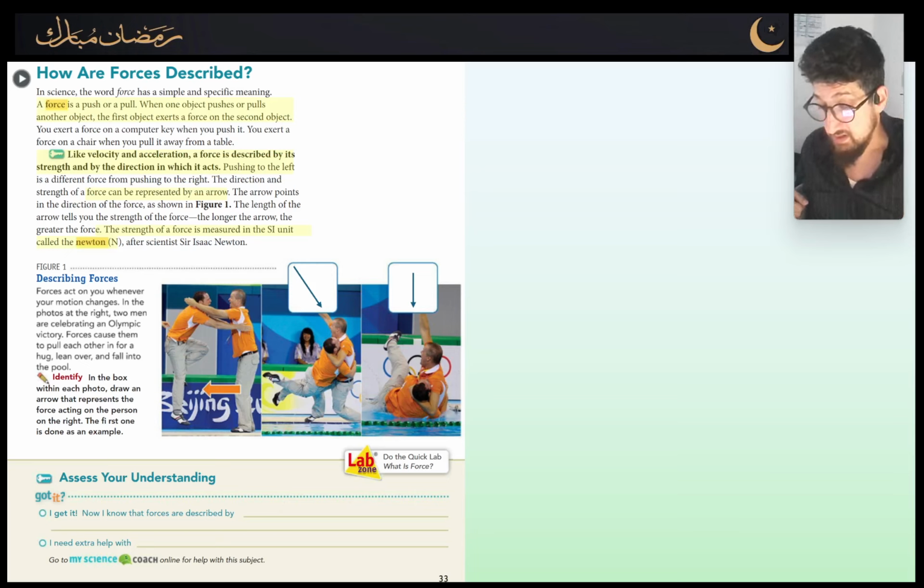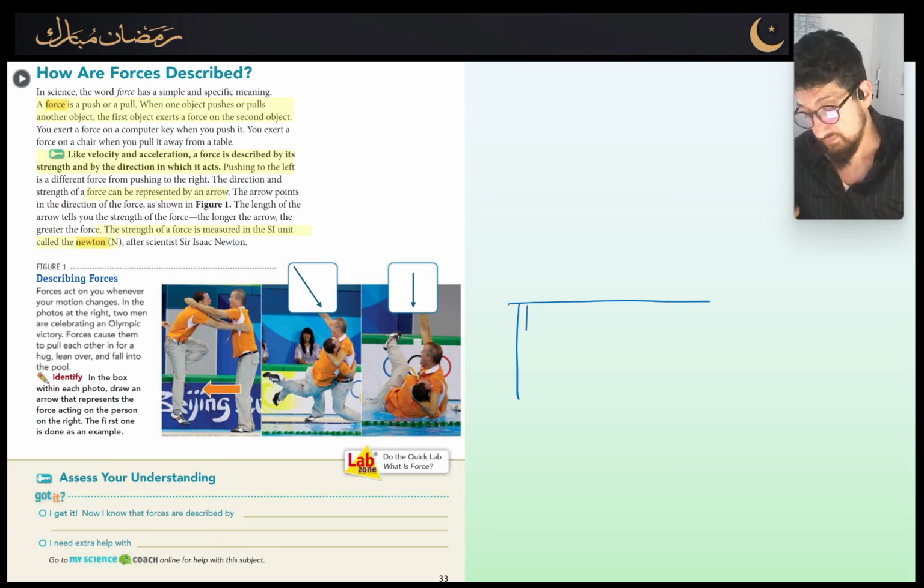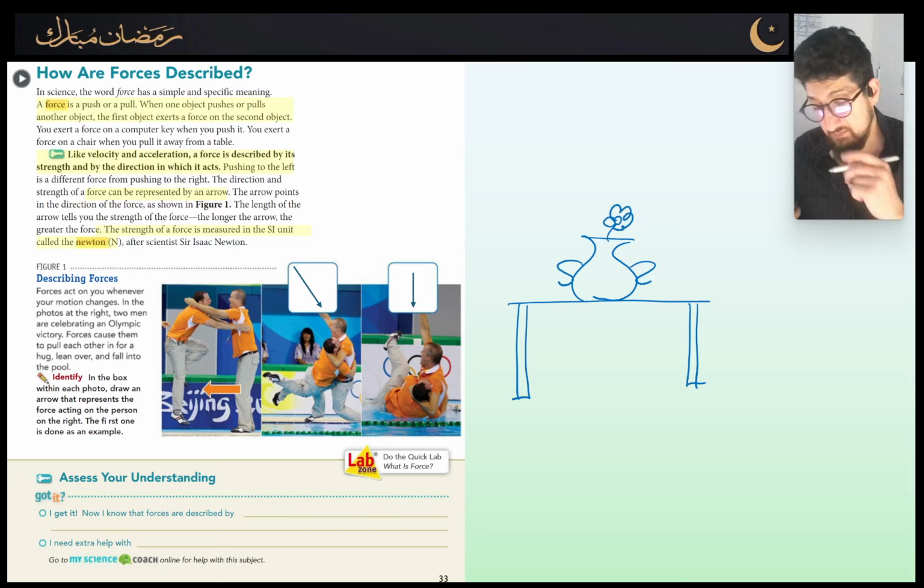Now I'm going to spend a minute to talk about forces. What I'm going to do is draw a table, and on that table I'm going to draw an object, a vase, and that vase is sitting happily on the table. I'm going to draw a flower inside it. Now here's what's happening. That vase is not moving. It's not going up. It's not coming down. Of course it has a weight. Now that weight force pulling it down, that's called the weight force.